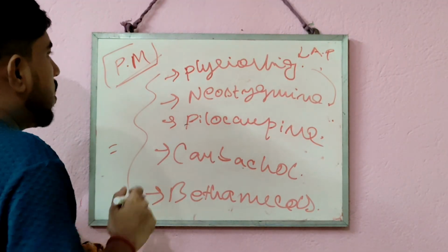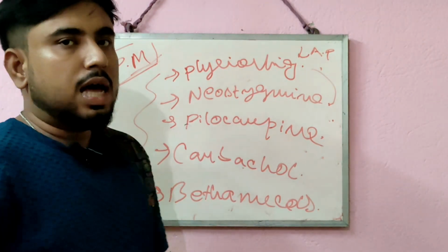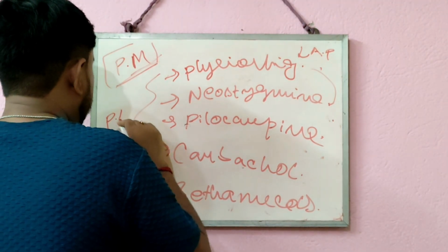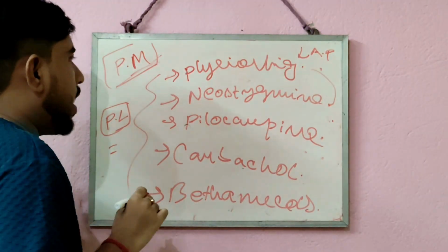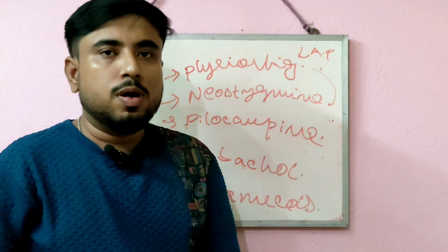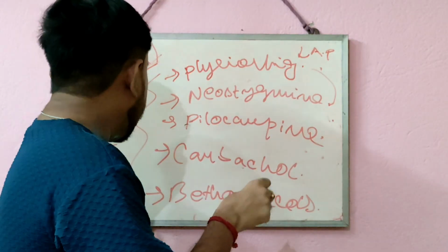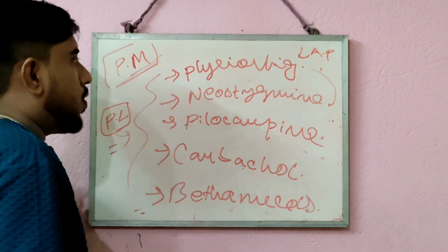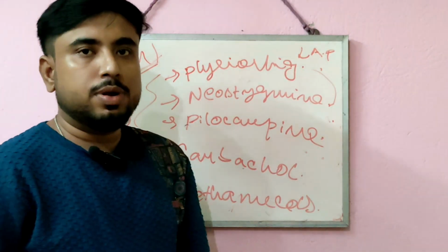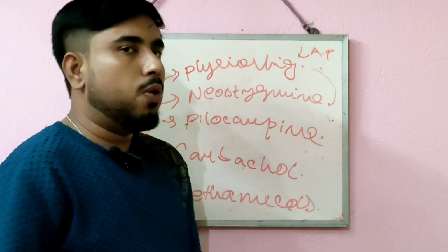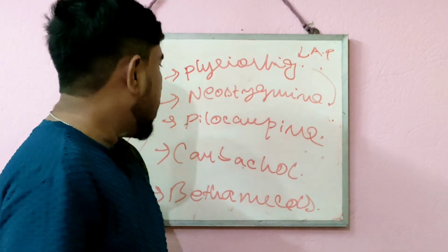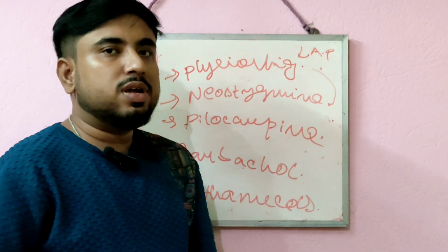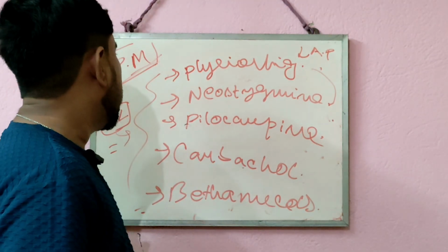So this is about parasympathomimetic drugs. In the upcoming classes, in the next class, I will discuss the parasympatholytic drugs. Go through all the topics about parasympathomimetic drugs so you can better understand the topic of parasympatholytic drugs. So in this video I have discussed what parasympathomimetic drugs are, what their actions are, how they show their action, what the physiological actions of parasympathomimetic drugs are, and what their therapeutic usage is.